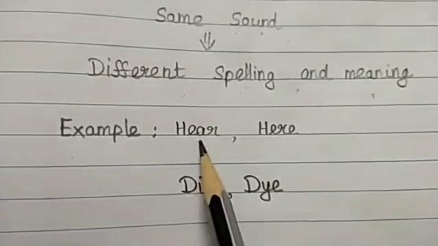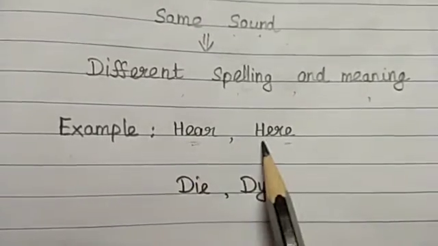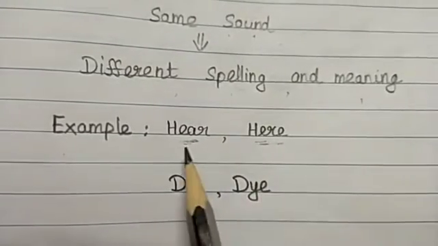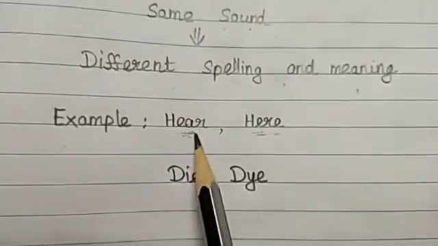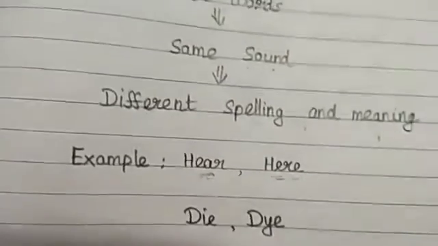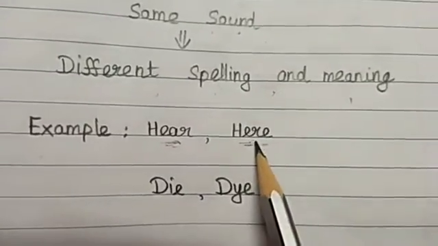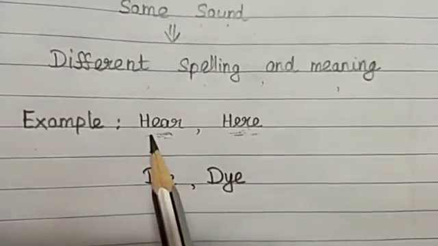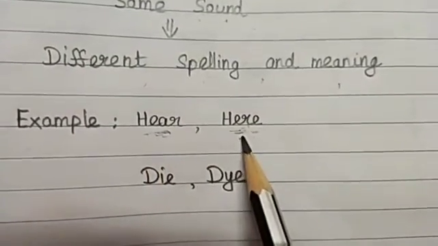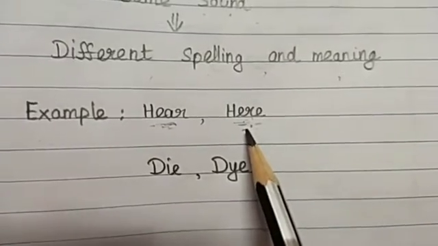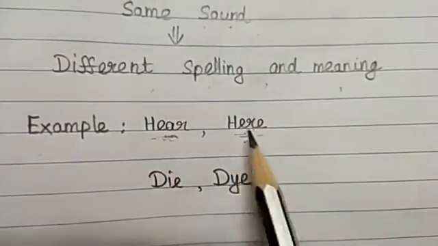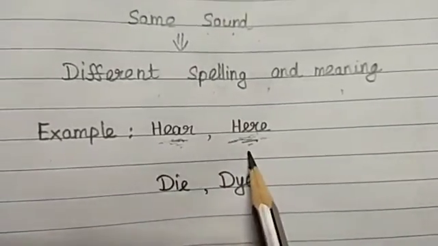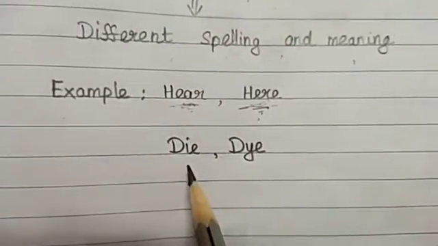What is the difference between these two? The sounds are the same, but look here, the spelling is different. Then what will be the meaning? Here means to hear something, and here means the book is here, the pencil is here, denoting some object in a place. So there are two different words with the same sound, but with different spelling and meaning. Let me see another example.